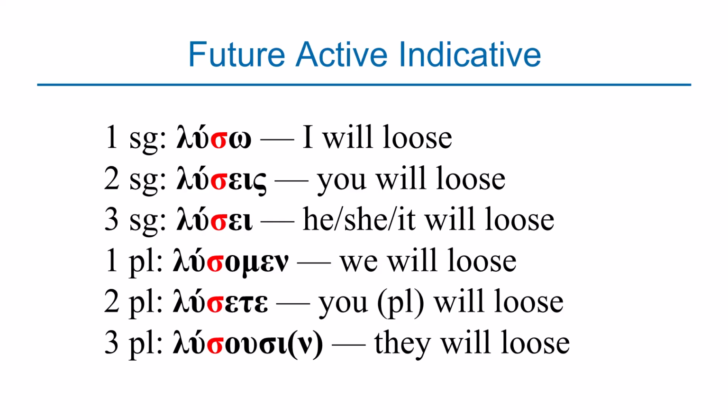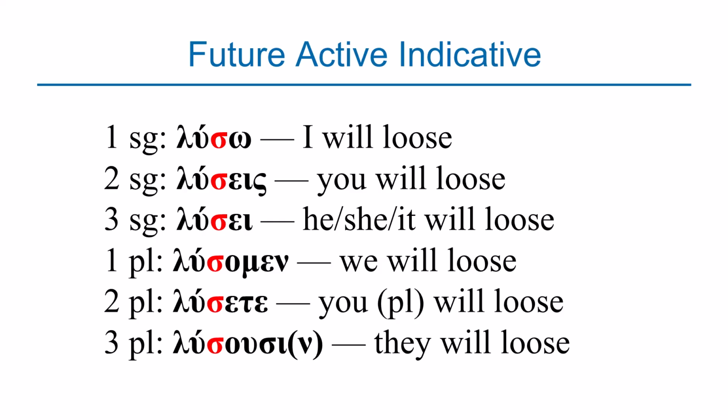So you have luso, which means I will lose, luseis, which means you will lose, lusei, which means he or she or it will lose, lusomen, which means we will lose, these are plurals now, lusete, which means you will lose, lusousin, which means they will lose. Again, you can see that it's the same form. The only difference is the sigma that has been added. The endings are the same.